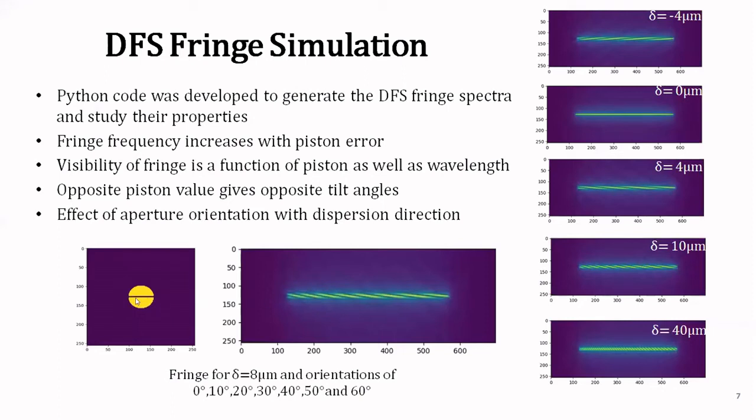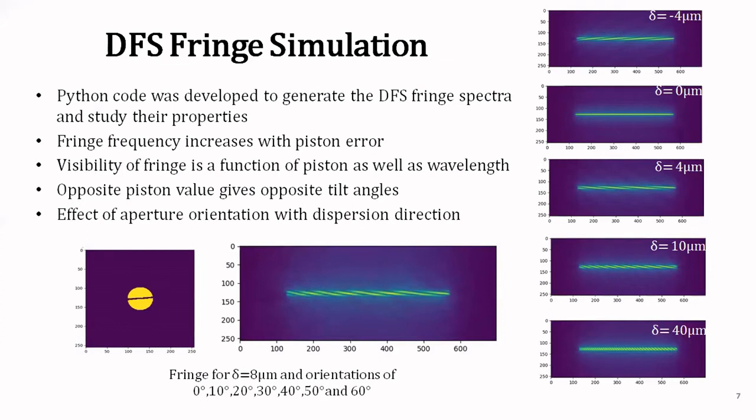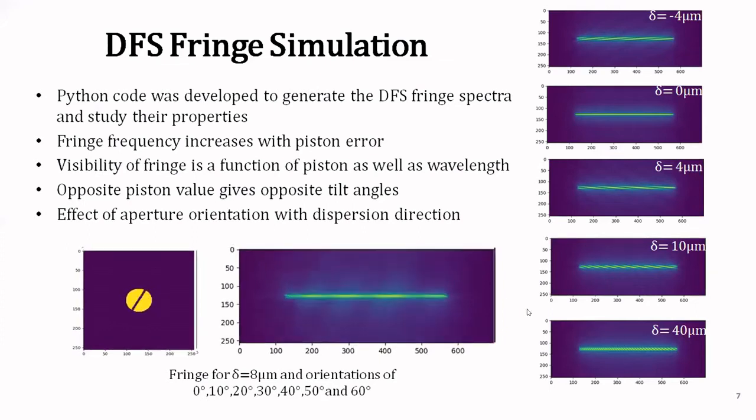So if we look here in this figure, this is the intersegment edge, and these are the areas on the segments from where the light is sampled. So this is the intersegment edge, and this is the dispersion direction. In this case, both have an angle of 0°, hence we have the highest visibility. But if we go on increasing the angle, like 10, then 20, 30, 40, 50, and 60°, then we see that the visibility constantly reduces, and for 60°, the fringes are barely visible.